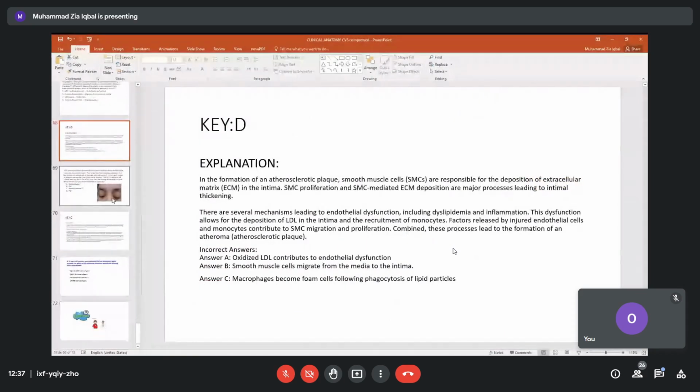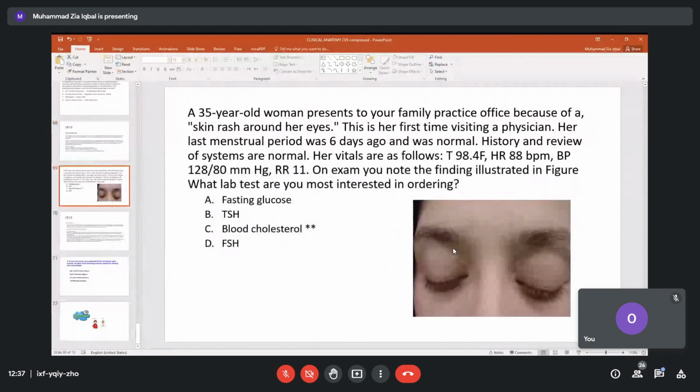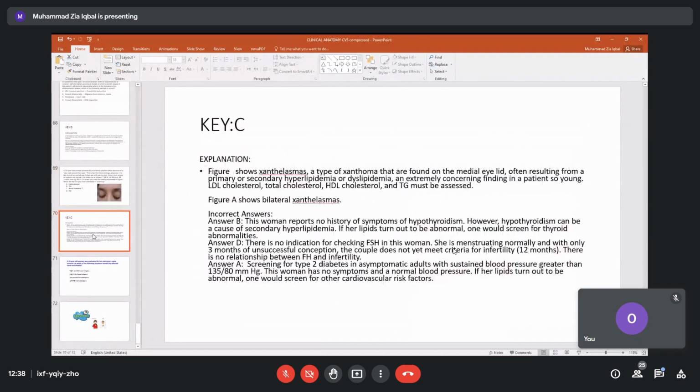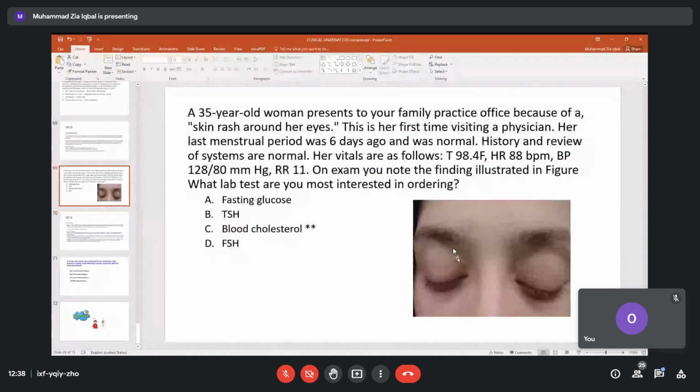The explanation is there. Another thing is that this is just related to it. Sometimes what happens, if there is high blood cholesterol in our body, then this cholesterol gets deposited on our lids, upper eyelids especially. So this appears like this. This is a skin rash. They come over here. So this is very special. It is an indication. Then we call these xanthomas.